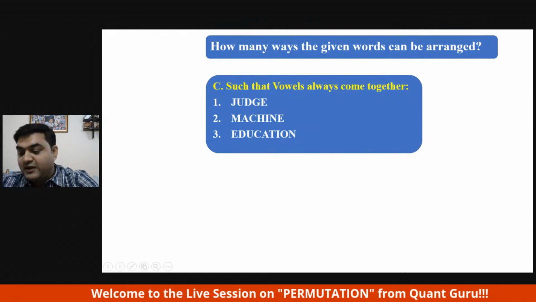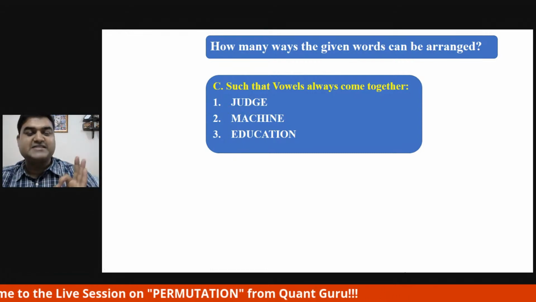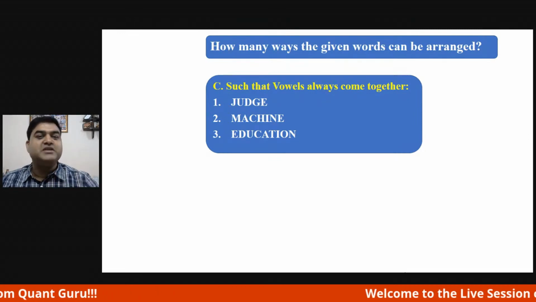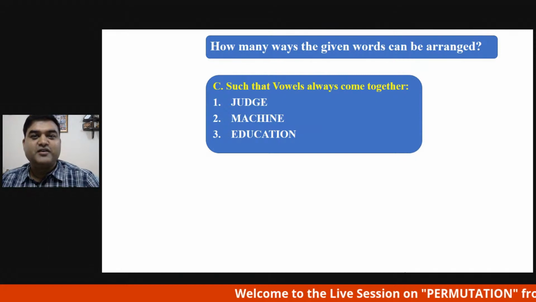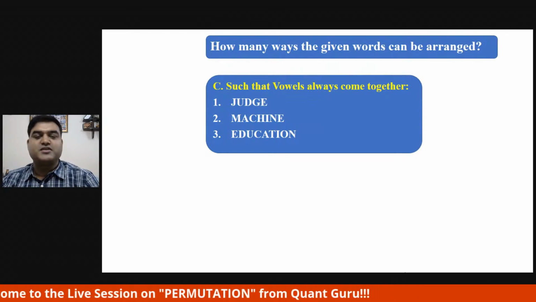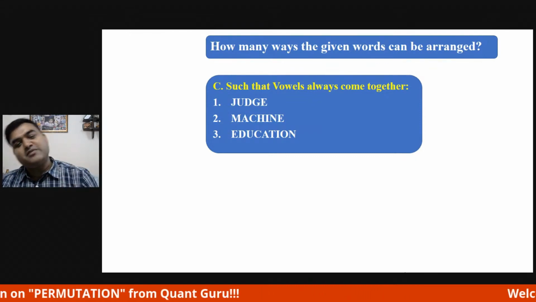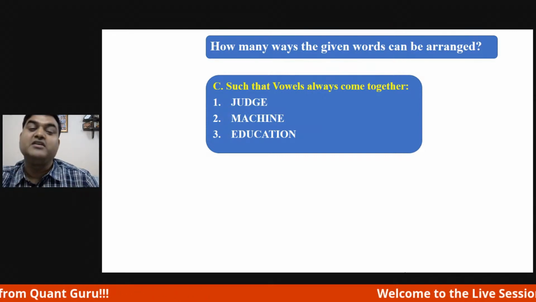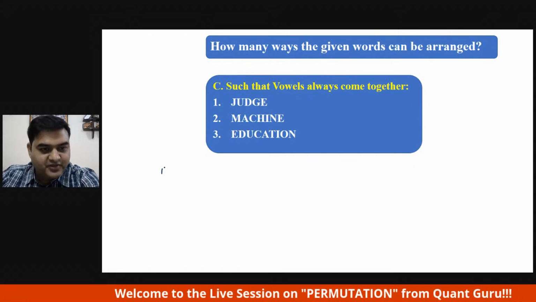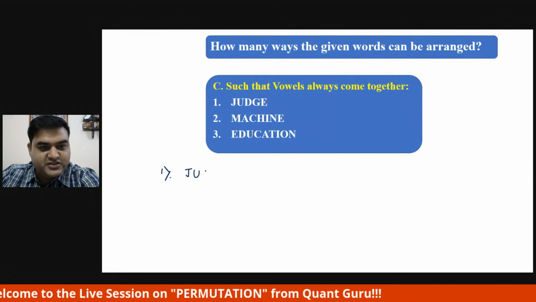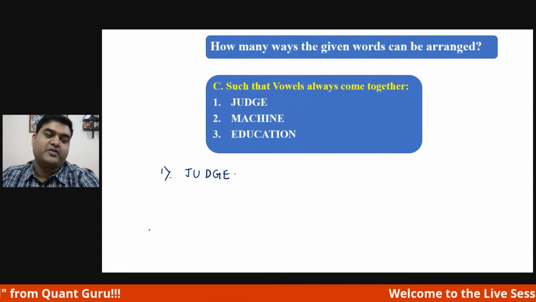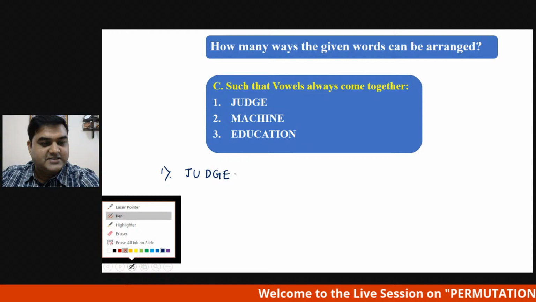Now again, a lot of formula is there. I know formula is there for this as well. So how many formulas will you remember? You don't join me for remembering the formula, but you join my video only to understand the best way, the efficient way of answering the question, right? Till now you have understood, and we will do this question also wherein you will understand it very nicely. Let's talk about the sum. Question number one, judge. Okay, now let's talk about judge and let's see how to deal with this.